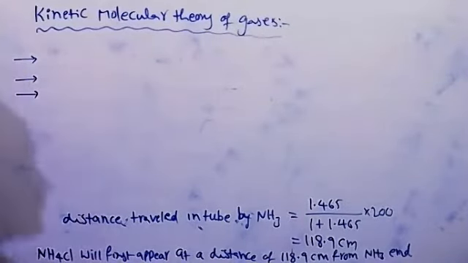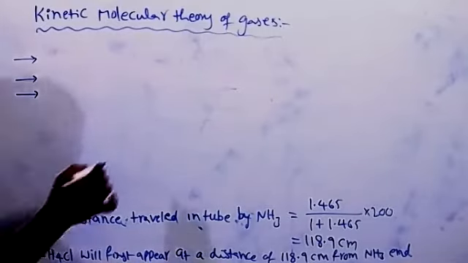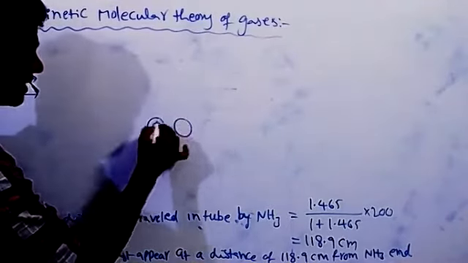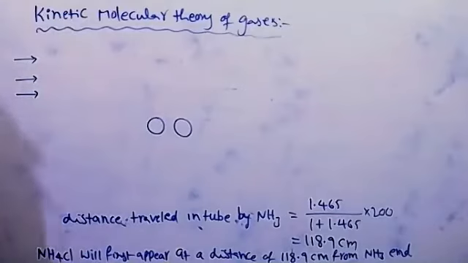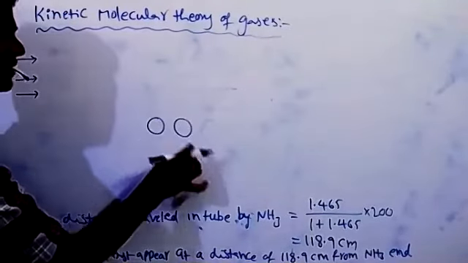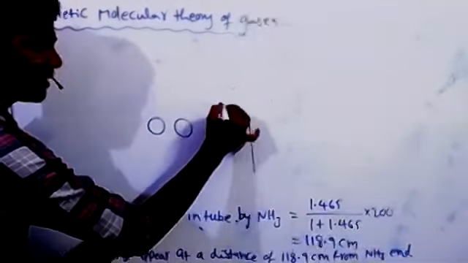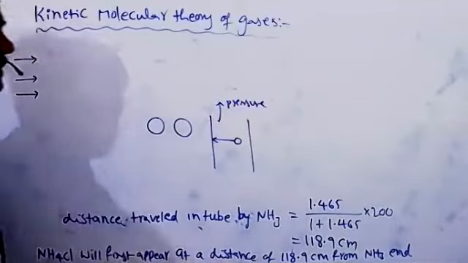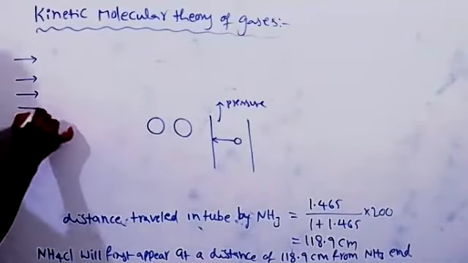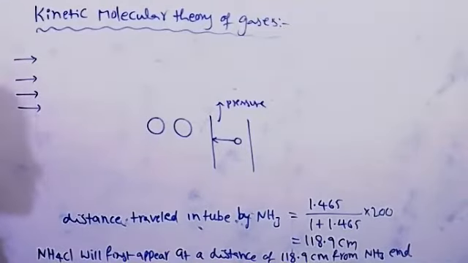Next one is gas molecules are considered as hard spheres. When gas molecules collide with each other, or when a gas molecule collides with the walls of the container, it results in a pressure. Next, the effect of gravity on gaseous molecules is negligible. So gravity is not working on gaseous molecules. That's why gas moves freely.